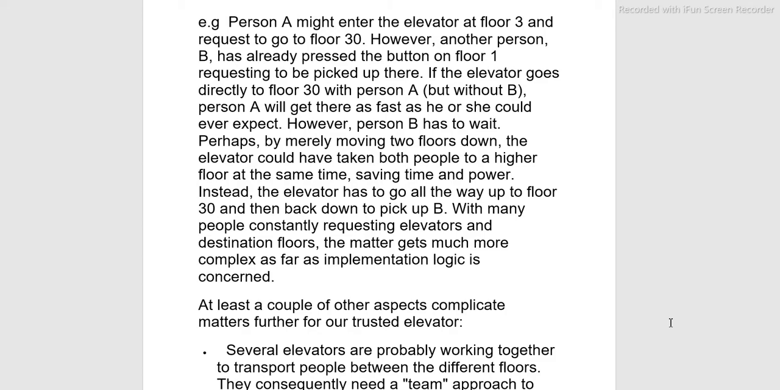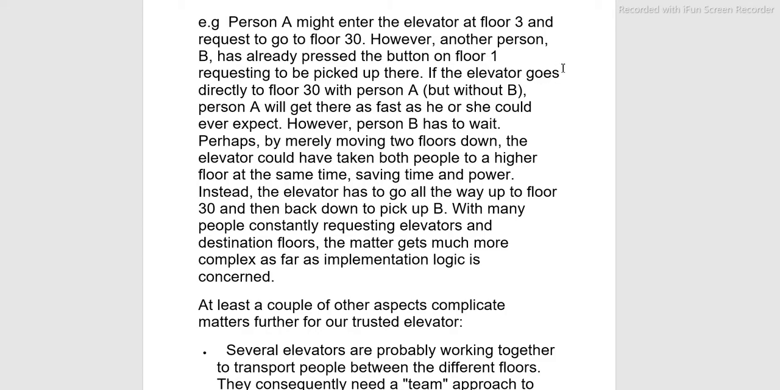person A might enter the elevator at floor 3. So he is entering at floor 3 and he wants to go to floor 30. However, another person B has already pressed the button on floor 1. So person B is on floor 1 now and requesting to be picked up there. So he wants to get picked up from floor 1.